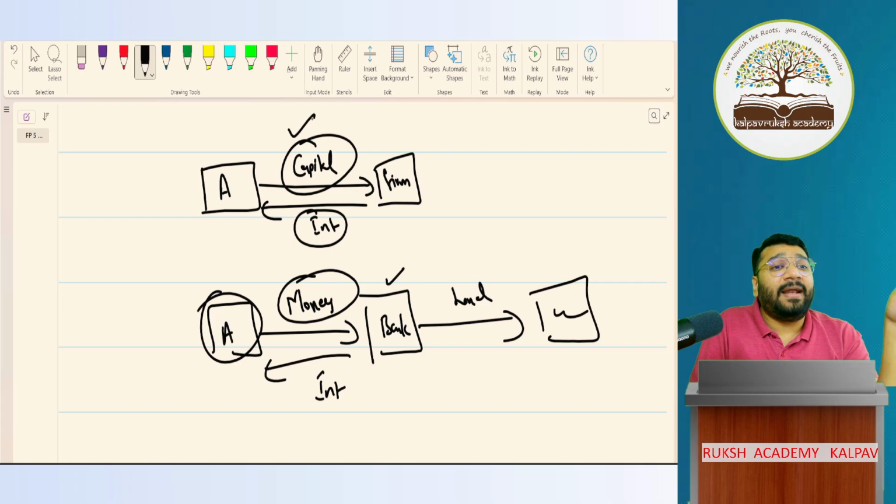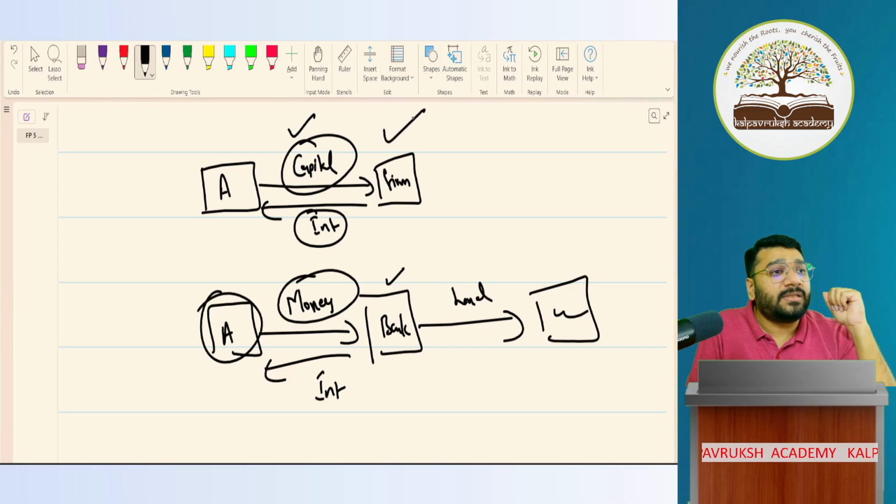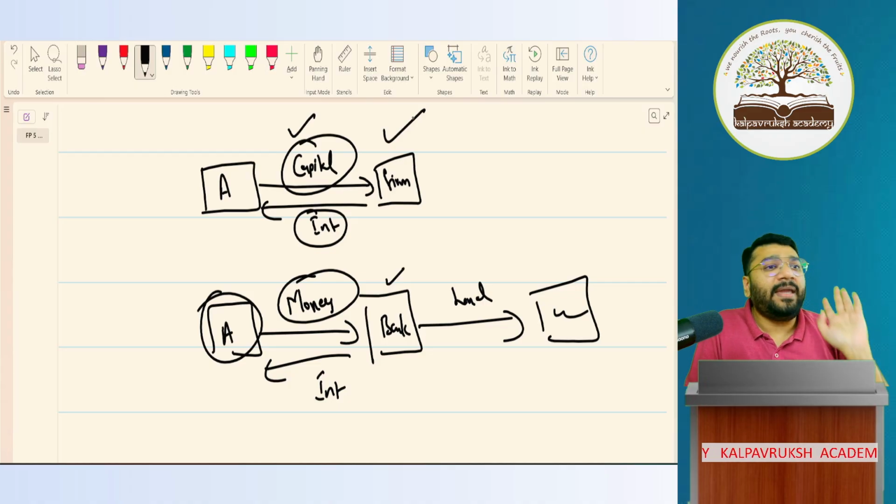Why interest is paid, I've not explained. Two reasons are there. I'll explain in the upcoming sessions, not today. Because you will ask, without money, how will the firm run the business? And why does the firm have to pay the interest to the partner? Because it's the partner's own money which the firm is using. Why interest? That I will answer in the upcoming sessions.